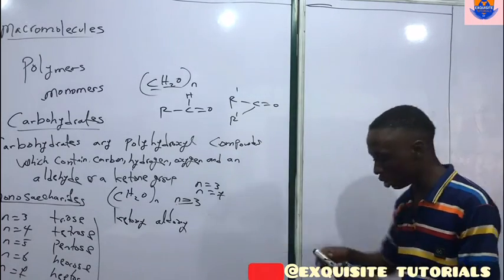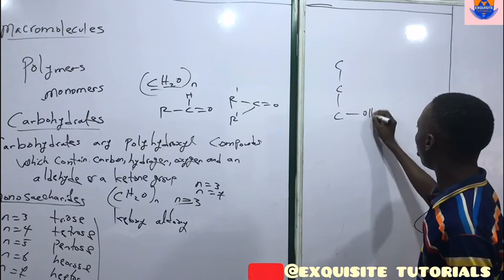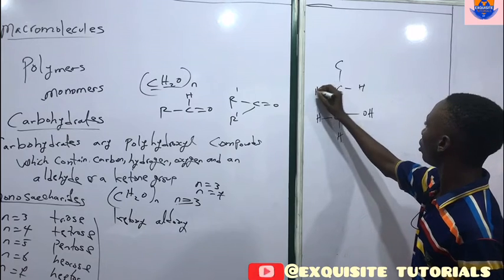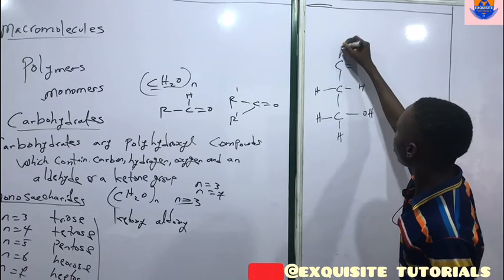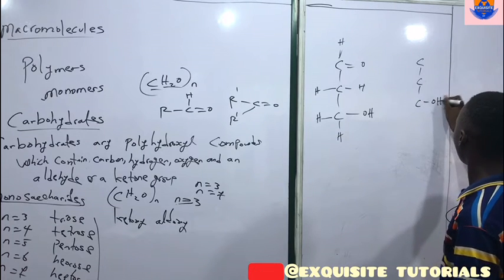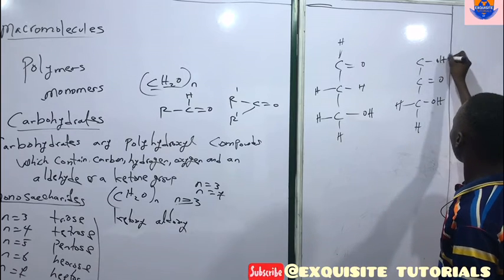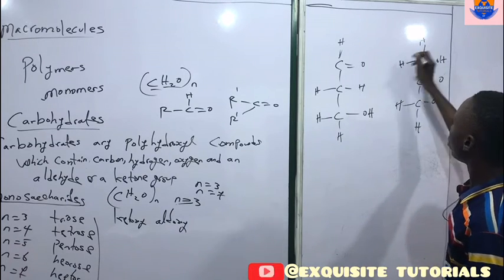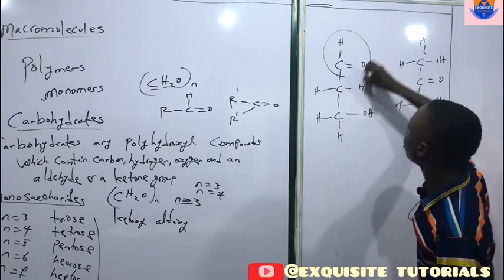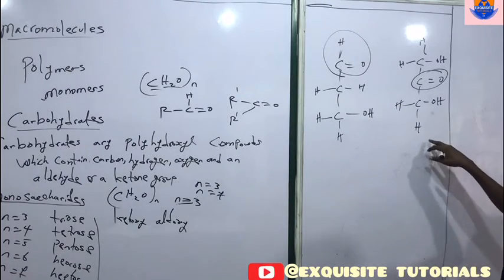Now let's look at two different types of triose sugar. Let's use it to explain what I'm trying to say. Now let's imagine we have this triose sugar, and we have this other one. Bear in mind that both of them are triose sugars, but the only thing that differs is these functional groups. This is also called glyceraldehyde, while this is also called dihydroxyacetone.